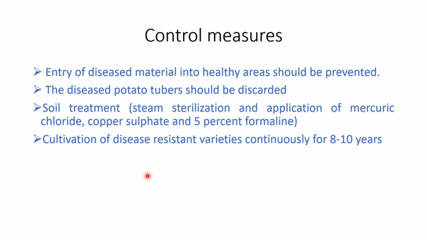Asexual reproduction takes place by zoospore and sexual reproduction by means of gametes, and there occurs planogametic copulation between two isogametes. And the symptom of the disease is the formation of wart like or tumor like or cauliflower like outgrowth, which is due to the hypertrophy and hyperplasia caused by the pathogen. I think you must now be clear about the entire life cycle, symptoms caused by the pathogen, and what the control measures are.